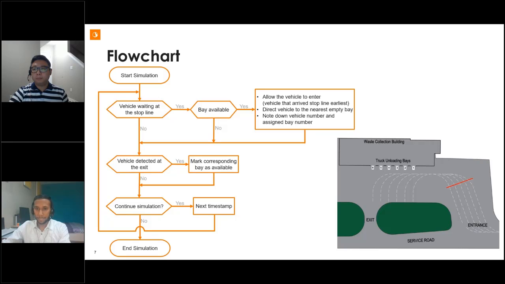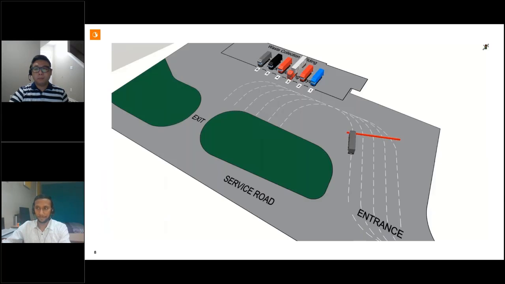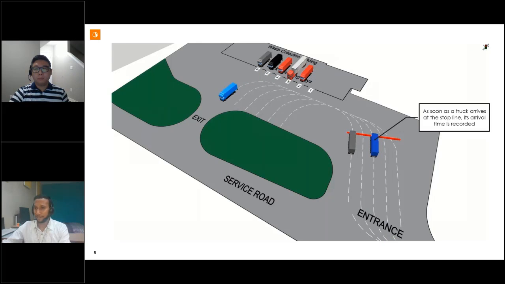Whenever we detect a vehicle at the exit, we'll get the corresponding bay number and mark it as available so that it will be used by the next vehicles. So let's see the implementation of this flowchart in Vissim. Let's take a first look at the arrival. As soon as a truck arrives at the stop line, its arrival time is recorded, which we'll be using later to model first come first serve.